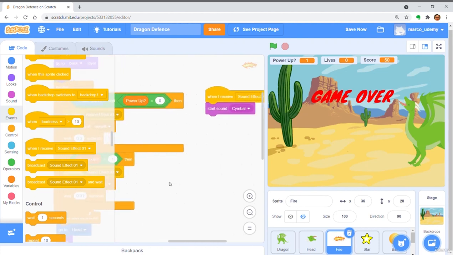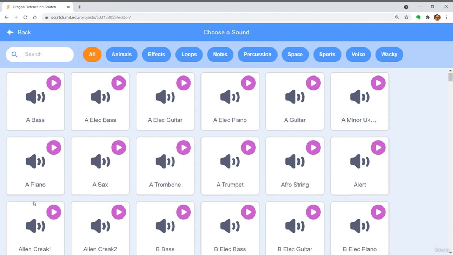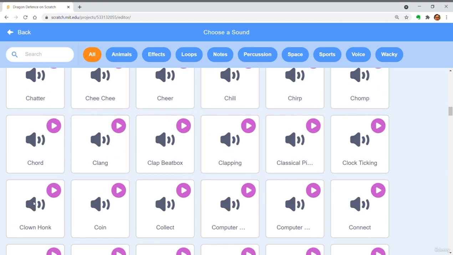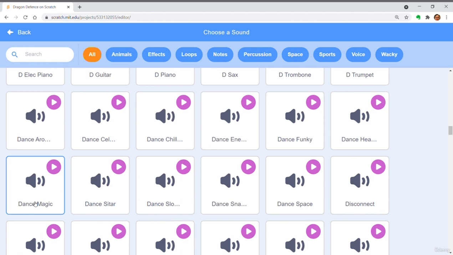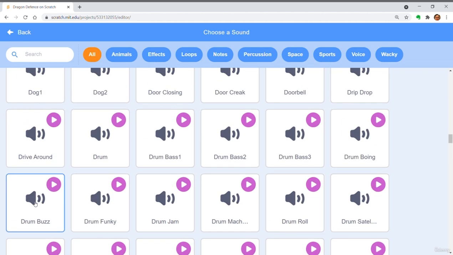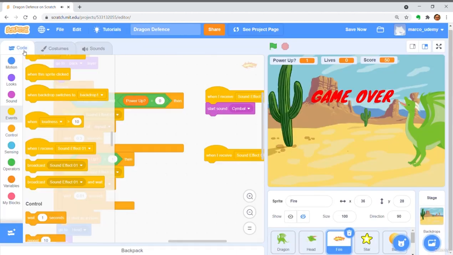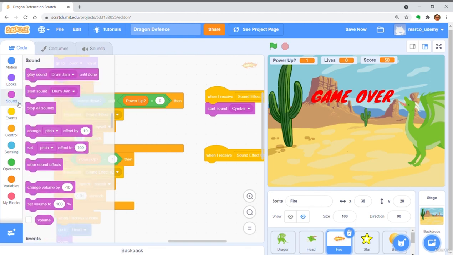Get when I receive sound effect 2. Find a sound effect called drum jam, and drag out start sound. You will find that the sound effect is different from what we expect.